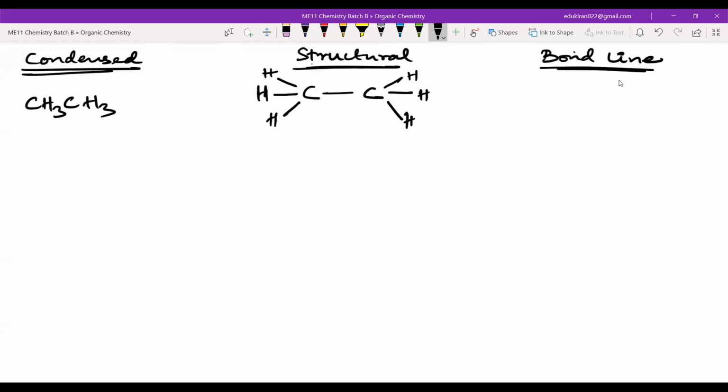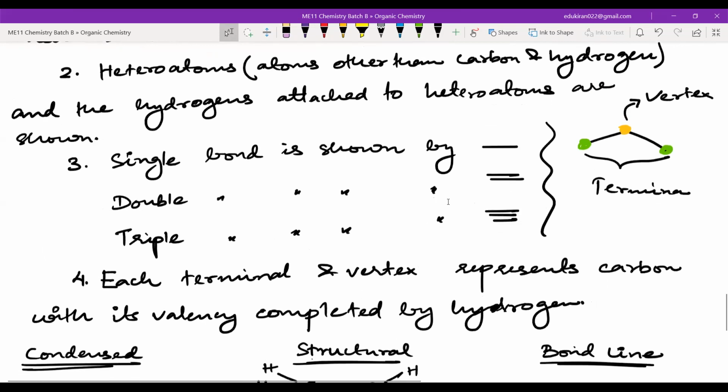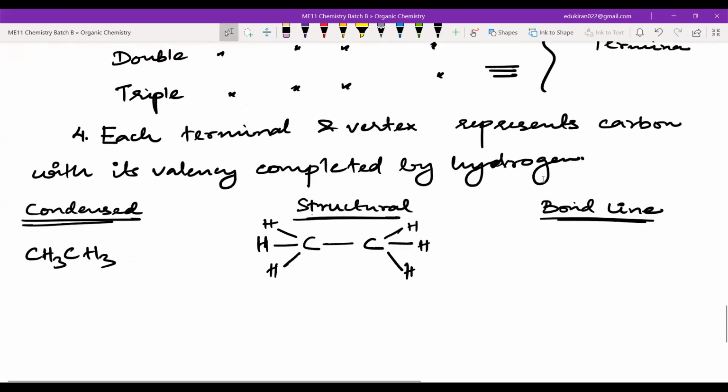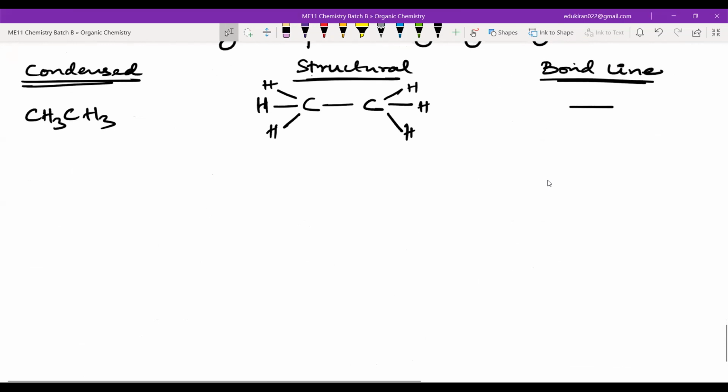Now, what does this say? Single bond is represented by a single line, double bond by a double line. But something I have not written here is single bond between carbon and carbon, carbon and other atoms, not carbon and hydrogen. So we have one carbon-carbon bond that we have to show, not the carbon-hydrogen bond. So I will show one single bond like this. So this is one terminal, and this is another terminal. That's it. Now it is done.